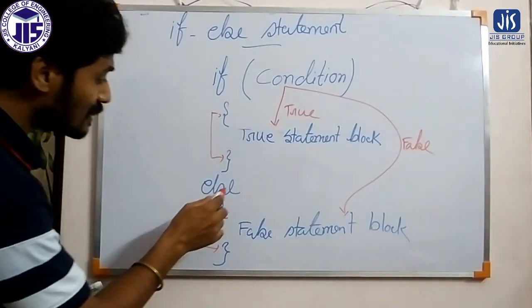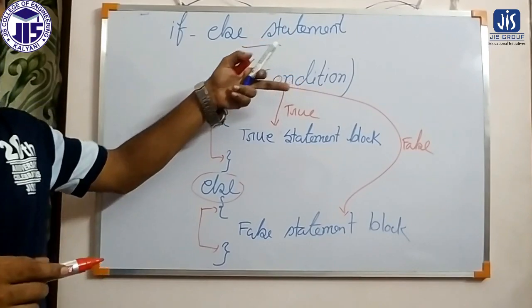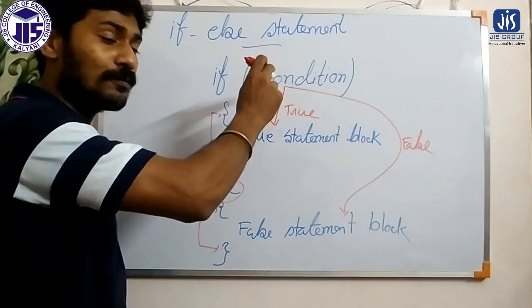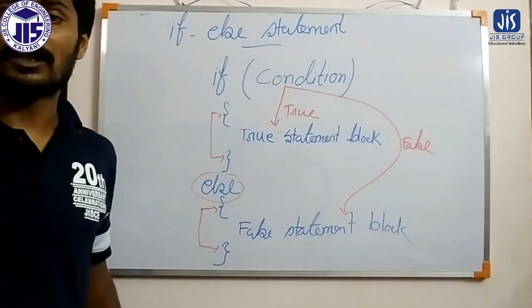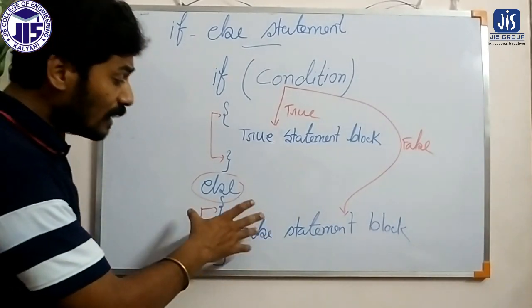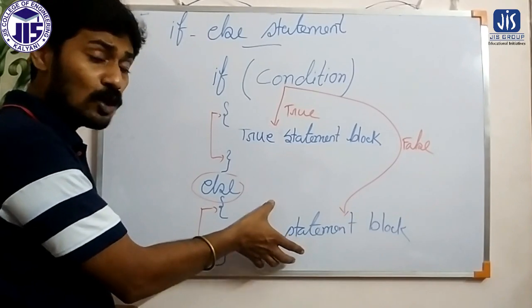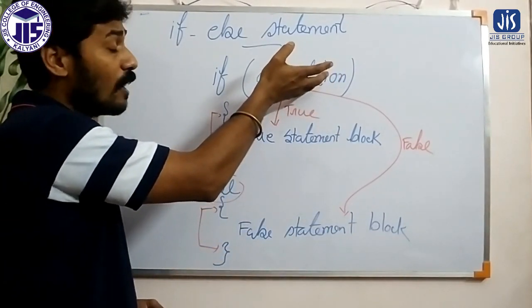So this else is basically the false part of the previous condition within if. Without if, an else cannot exist, because whatever we write within the else will be the false statement block of the previous condition that we have applied in the if.